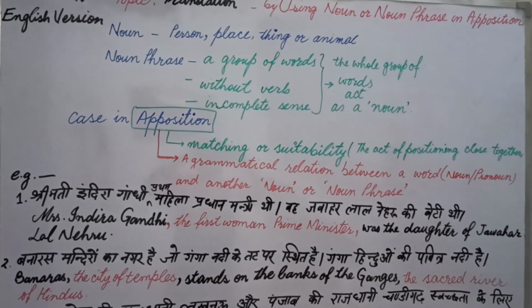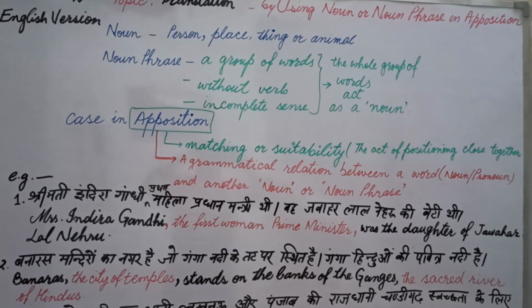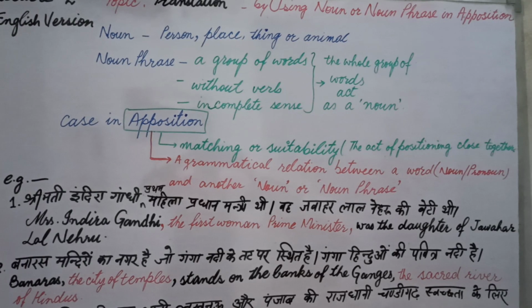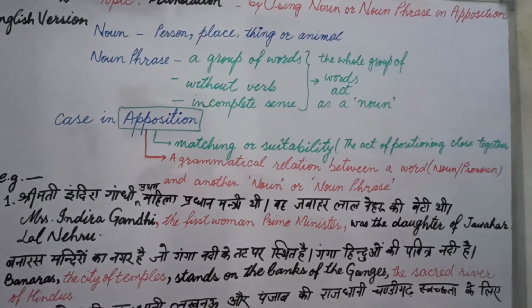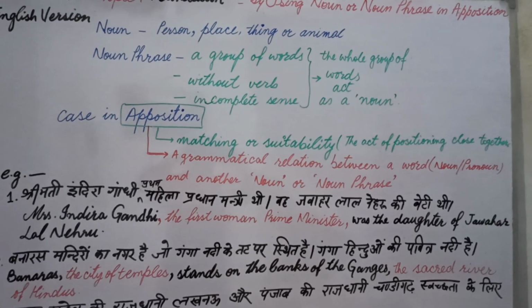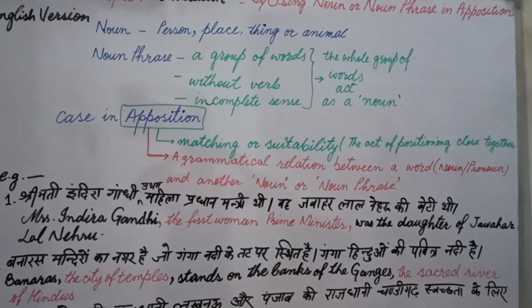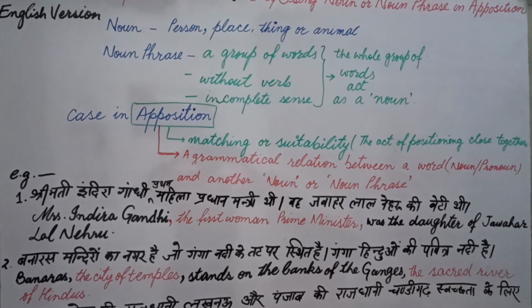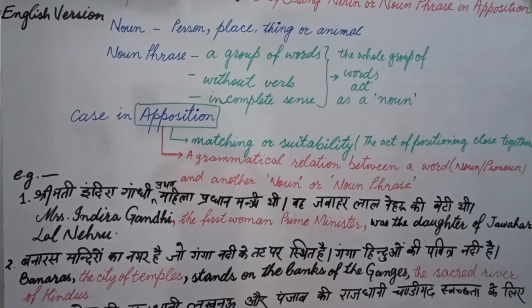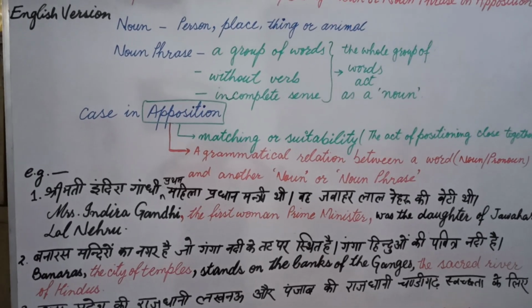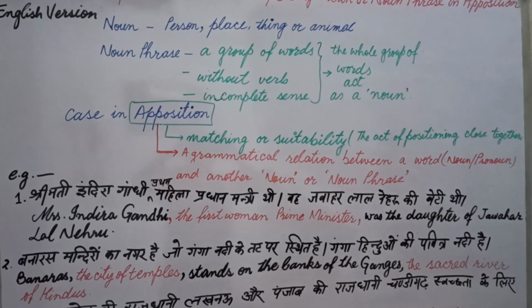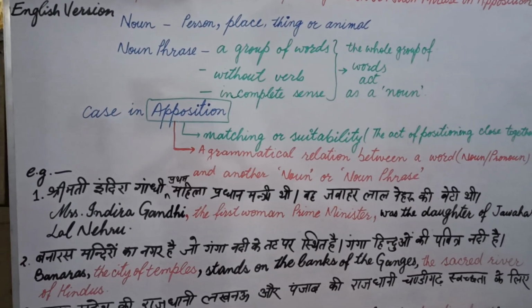Example number 1. श्रीमती इंदिरा गांधी प्रथम महिला प्रधानमंत्री थीं, वह जवाहरलाल नेहरू की बेटी थीं. This expression is given in two different sentences, but students, if we translate these small sentences, it doesn't have any good impression on the reader. We should learn how to combine long sentences based on various rules. Now our rule is by using noun or noun phrase in apposition. Now let's understand how we are going to use this rule.